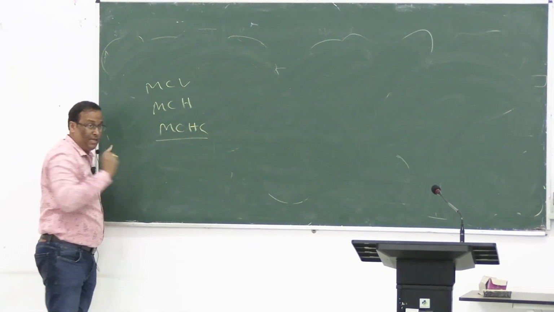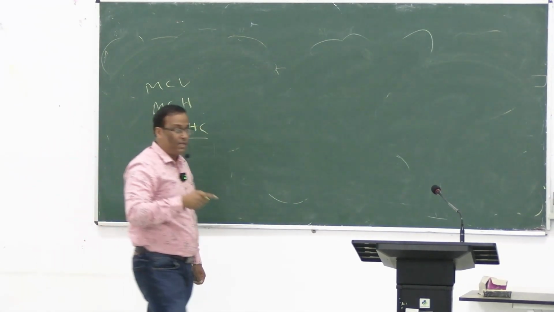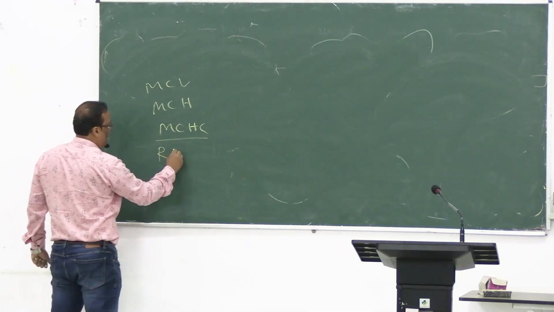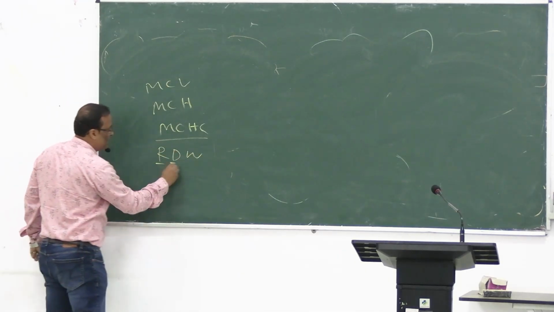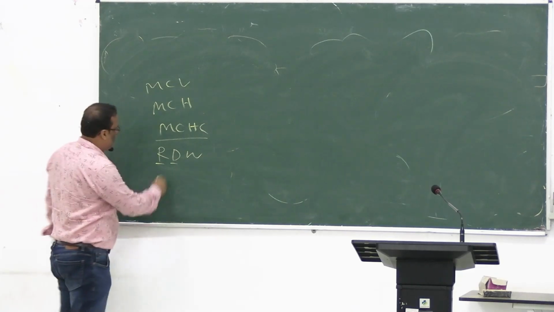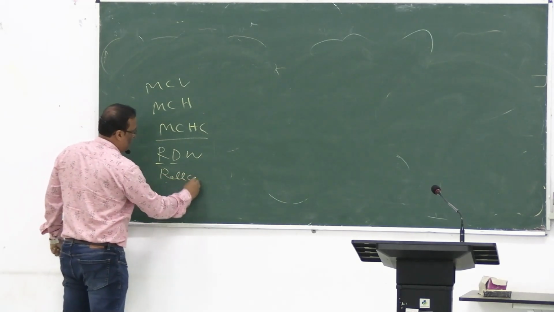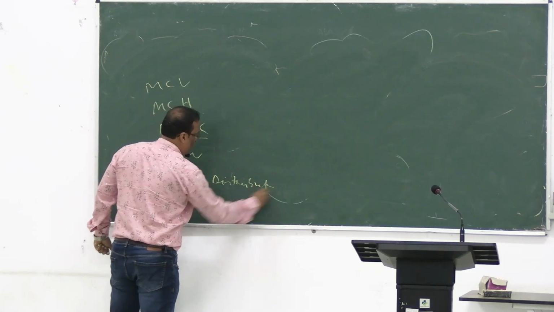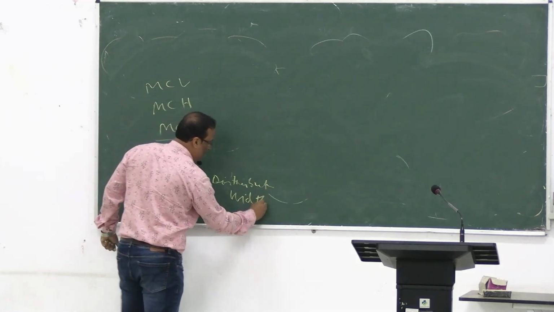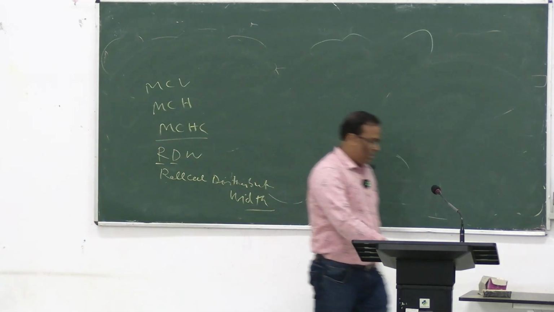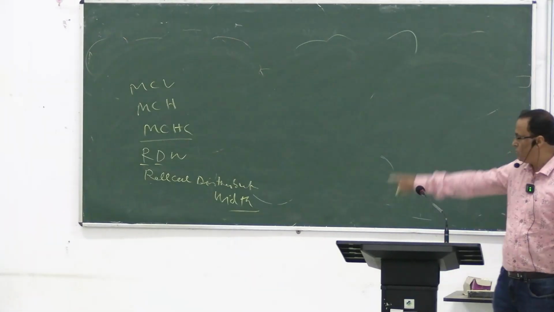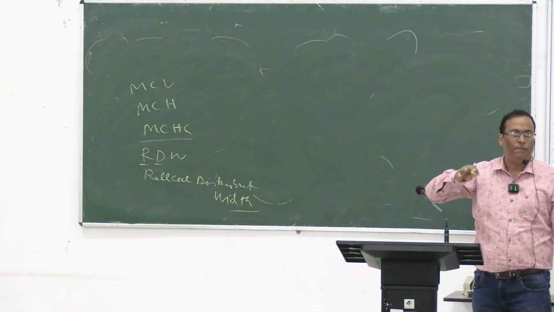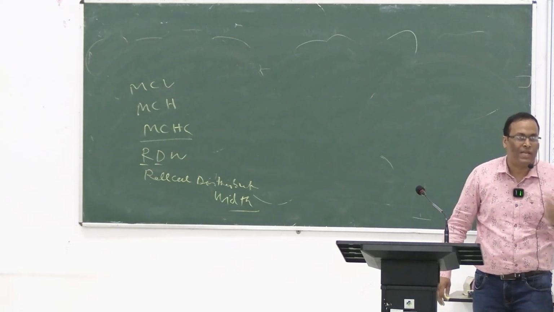That I already described. If it is more than 33%, or 50% above, and this one is RDW, that is red cell distribution width. This is very important. I have diagnosed many cases by only seeing this RDW, to differentiate between iron deficiency anemia and thalassemia trait.